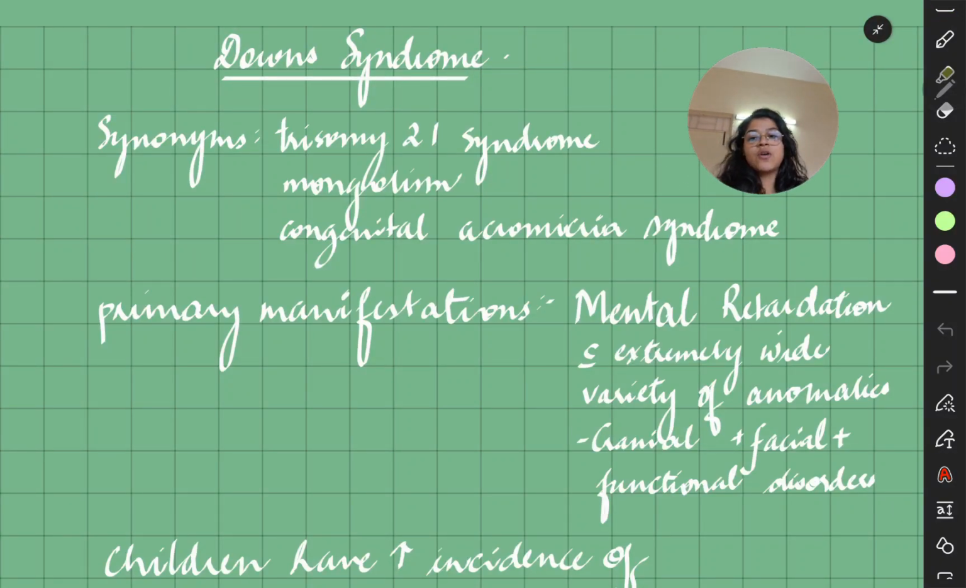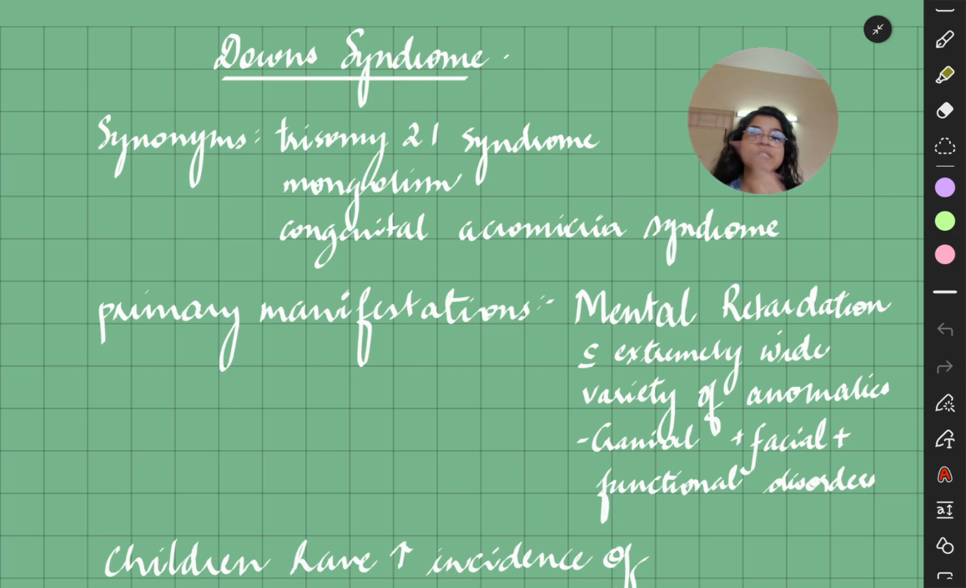Today we are starting with Down syndrome. It's also known as trisomy 21, Mongolism, and congenital acromicria syndrome. Now, why we say this, as we move forward, get to know why it is also called Mongolism. Okay. So, the primary manifestation of Down syndrome is mental retardation with an extremely wide variety of anomalies.